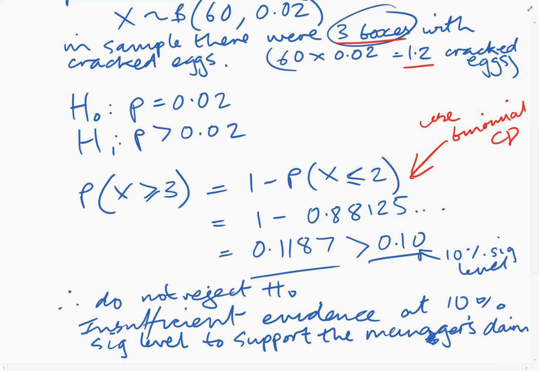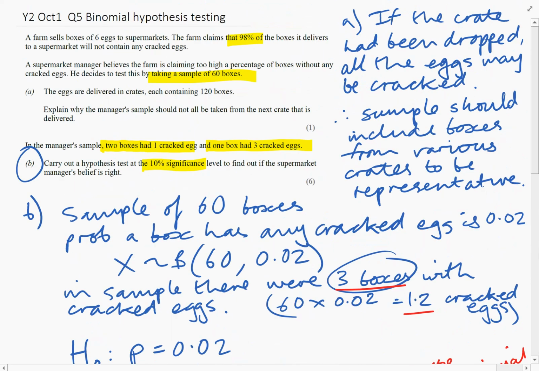Okay, now just going back to the question, I just wanted to point out how much irrelevant information there is here. If you look at this, we don't need to know this. We didn't need to know that. We didn't need to know how many cracked eggs there were in each box, just that the box had at least 1 cracked egg in. So we didn't need to know any of that information. So I think that was the most awkward thing in this question, is to find out what you actually needed to use to get the answer.